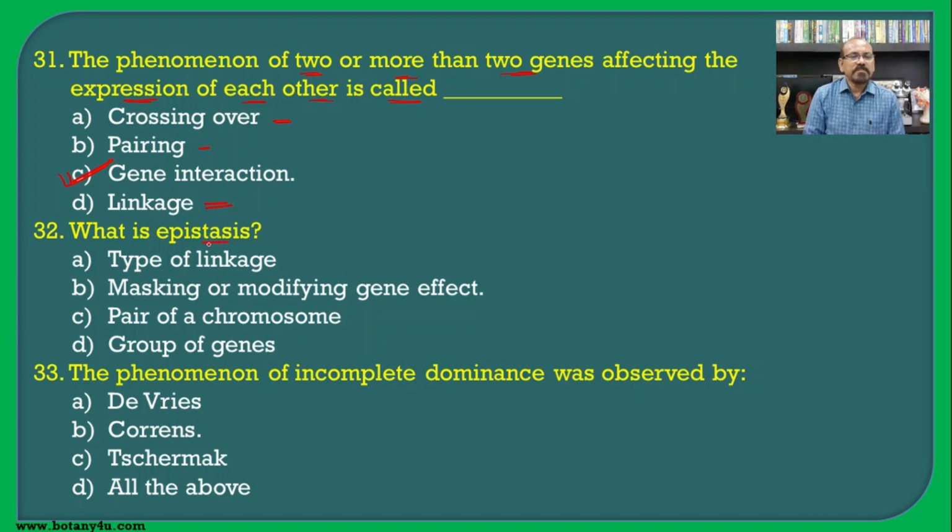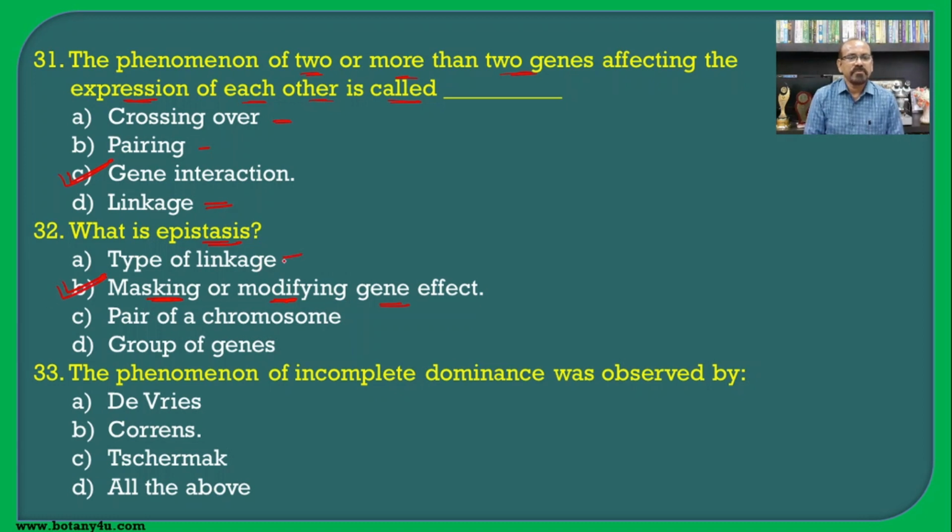Then what is epistasis? When one gene masks the activity of another gene located on another chromosome or the same chromosome at another locus, that is known as epistasis, and hence it is the masking or modifying gene effect, and hence it is the correct answer.